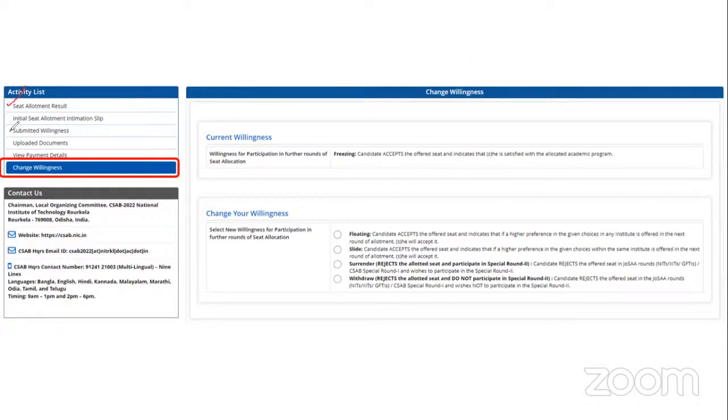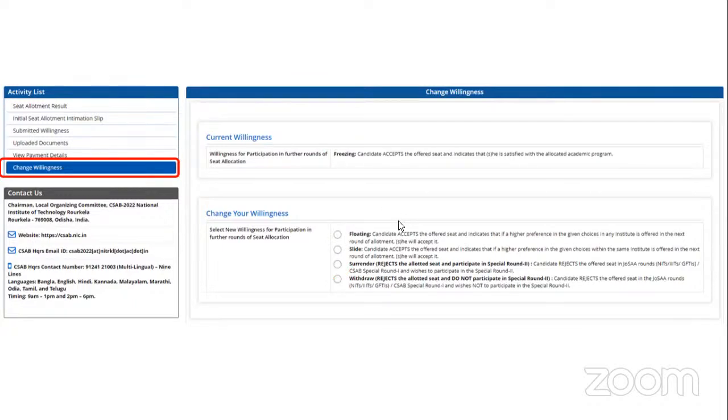So you have seen your result, you have seen the initial allotment, you have downloaded it, you have given your willingness, you've uploaded your documents, and you have given your payment. Once all of this is done, you can change the willingness. Now, what are the various willingness options? You have freeze, float, slide, surrender, and withdraw. These are the various types of willingness that you can give. Whichever one you feel is apt.